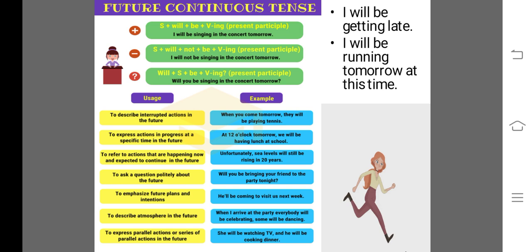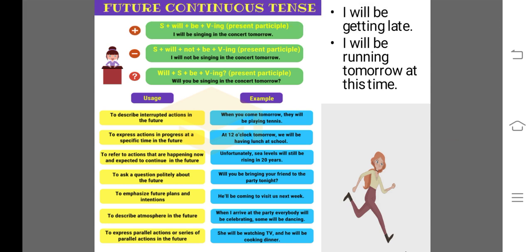Subject plus will not be, then V1 ing form, which is also called present participle form, and then object will be there. Then time. Obviously when you will be using future continuous tense, so you have to use time also over there. So the sentence will be I will not be singing in the concert tomorrow. कि कल मैं concert में गाना नहीं गा रहा हूँगा.